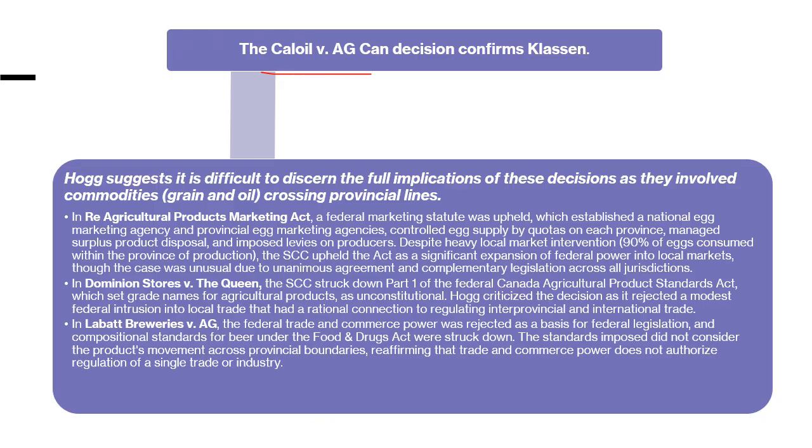Next is Caloil versus Attorney General. This case confirms the Klassen judgment, which we read in our last discussed case. Peter Hogg suggests it is difficult to see the full implication of these decisions, as they involved commodities, grain and oil, crossing provincial lines. There are a few other cases, like Re Agricultural Products Marketing Act.